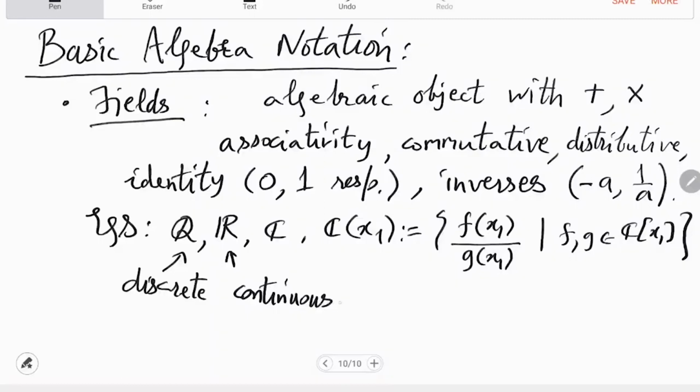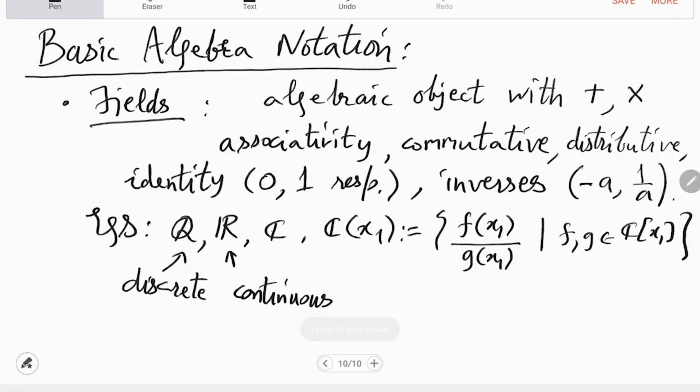So you cannot find two elements in R, I mean, think of the real line, such that there is nothing in between, right? So there is a strong sense of continuity here. Complex has all these things, and it also has some kind of closure.